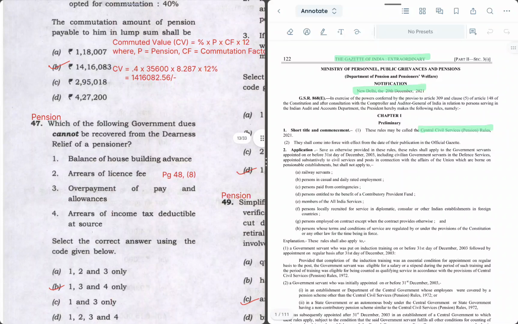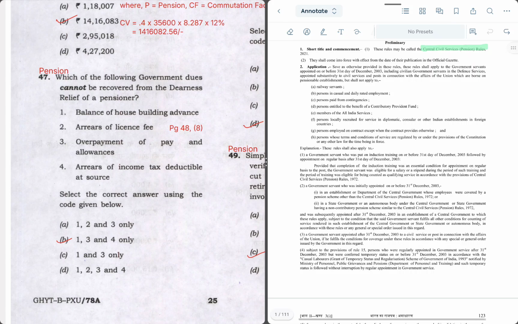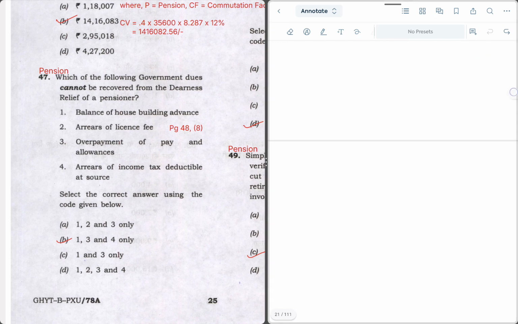Which of the following government dues cannot be recovered from DNS relief of a pensioner? For this question, we have to refer to page number 48 of pension rules.